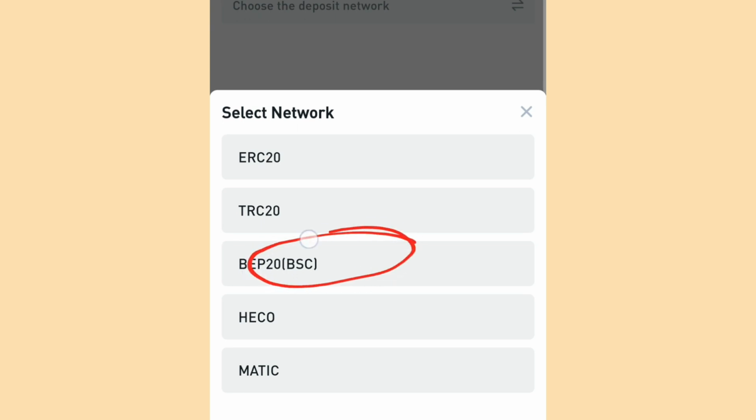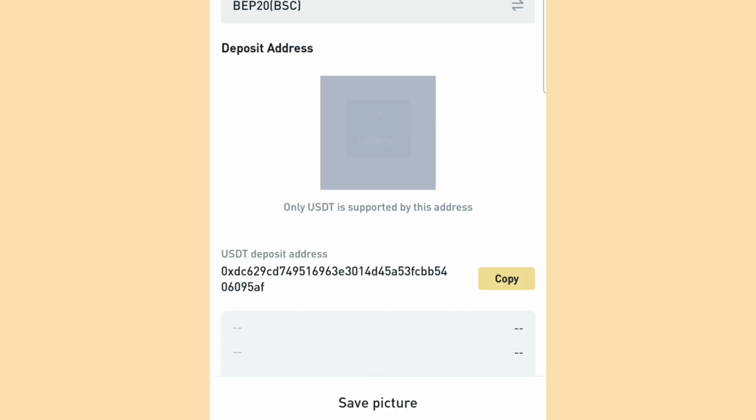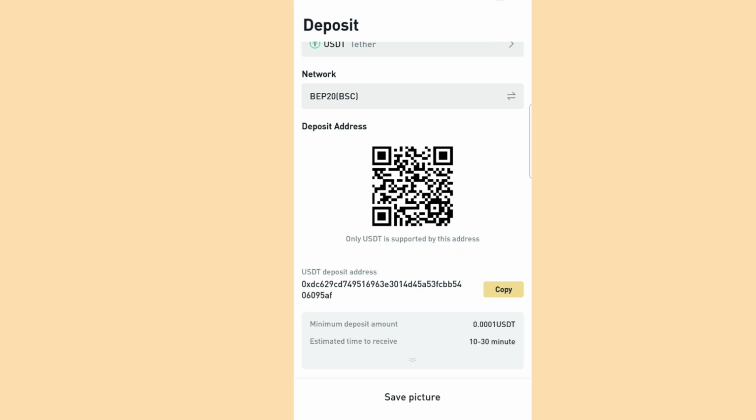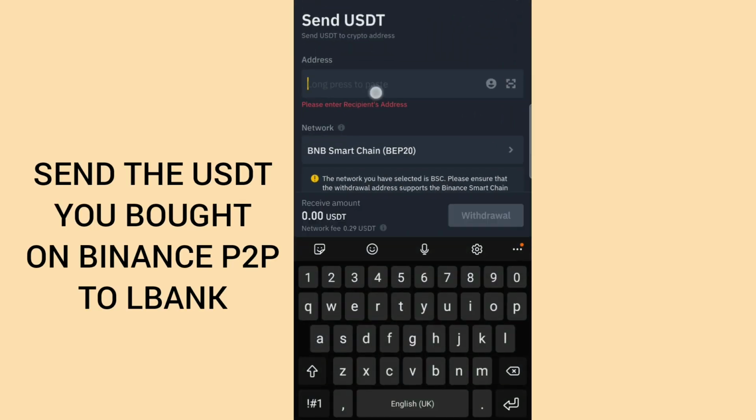You can see it here under Binance Smart Chain. You select it. So once you select it, BEP20, you allow it to load and bring out your deposit address. You now copy this deposit address by tapping on this copy here. Once you tap on the copy here, you can now go over to your Binance and paste it. You come over to this address option here and paste it.